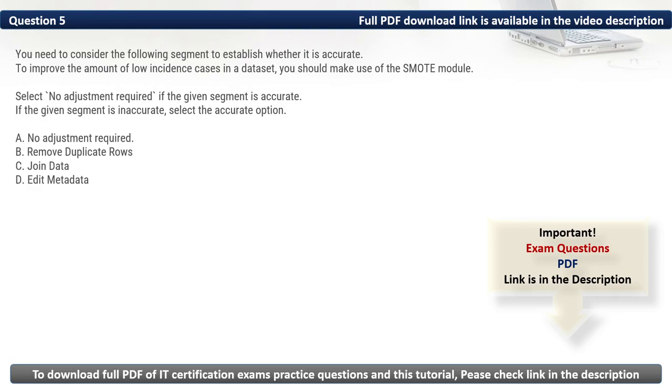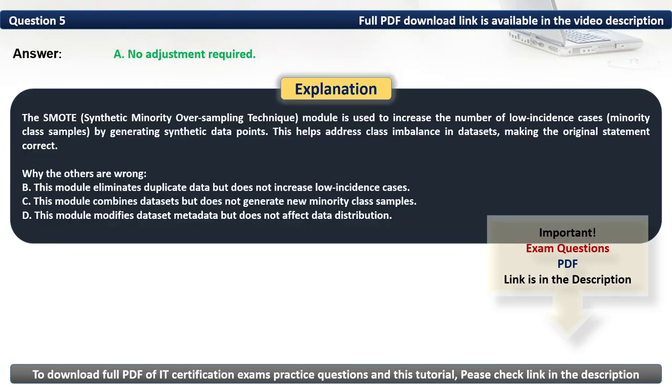As such, the accurate option is no adjustment required. Thus, the correct option is A. The Smooth module is used to increase the number of low incidence cases by generating synthetic data points. This helps address class imbalance in datasets, making the original statement correct.